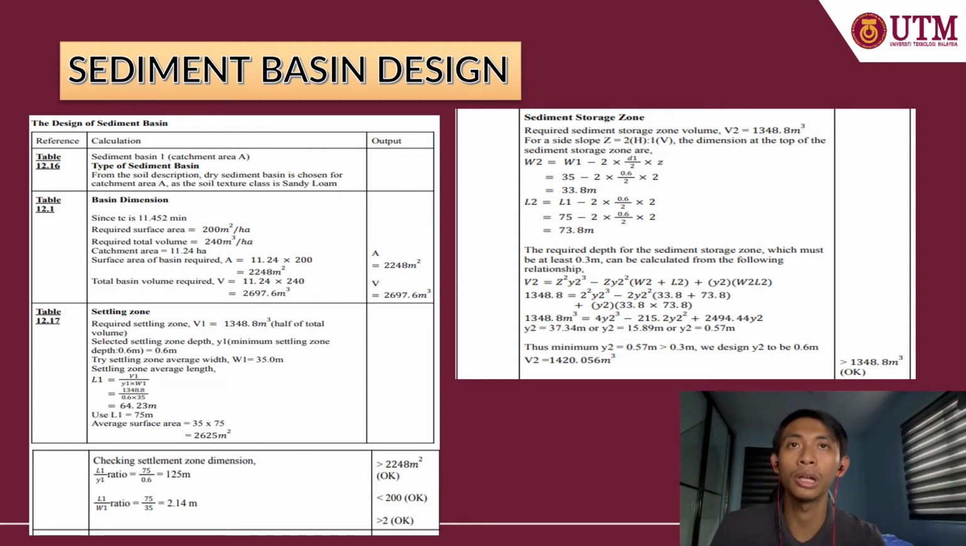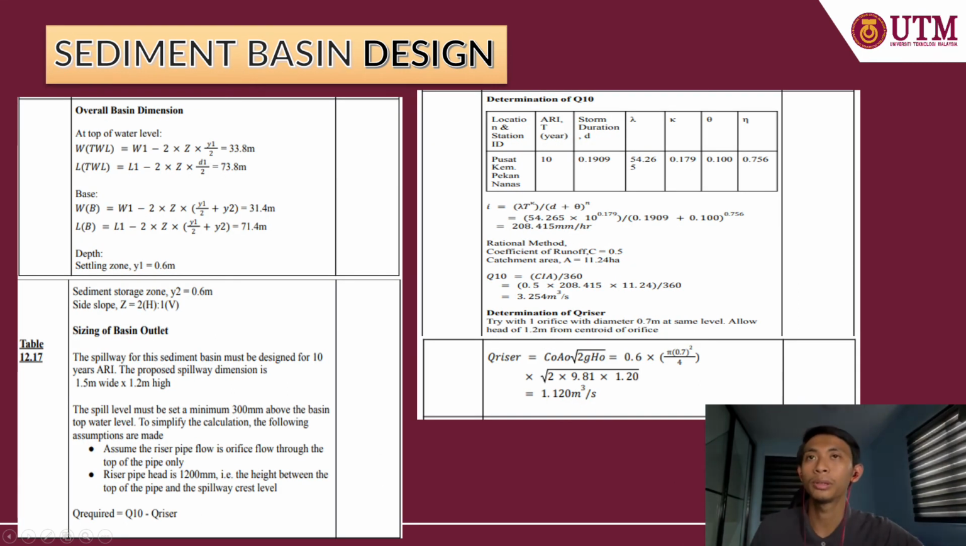We also find the length L2, and we get 73.8 meter, and we substitute the values into the formula to find the new V2, and we get the value of Y is 0.57 meter. We use this value, then substitute into the formula, and we get the new V2 is 1420.056 meter cube, and it is larger than the old V2, therefore it is okay.